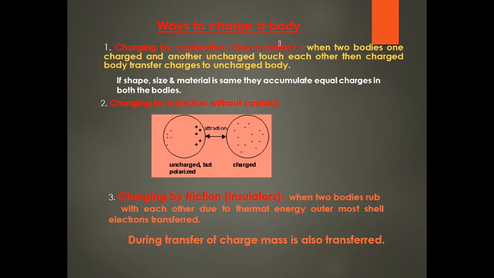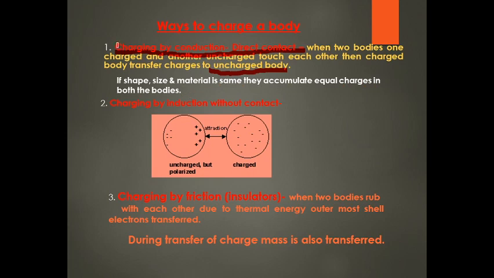Now, the ways of charging a body: how can we charge a body? The first method is charging by conduction, or direct contact. When two bodies, one charged and another uncharged, touch each other, the charged body transfers charge to the uncharged body. If the shape, size and material are the same, then they acquire equal charges on both bodies.